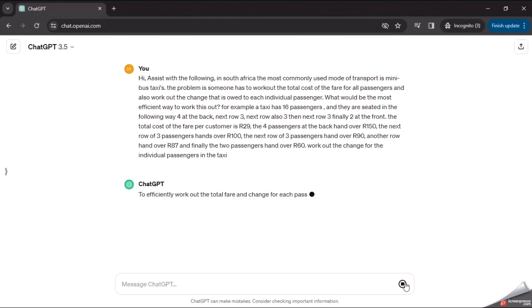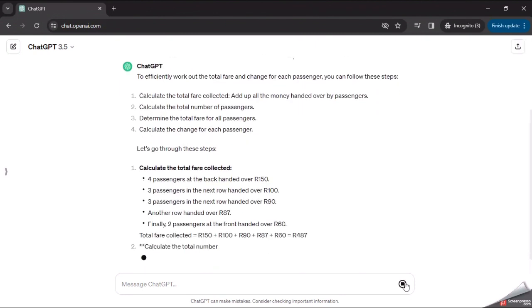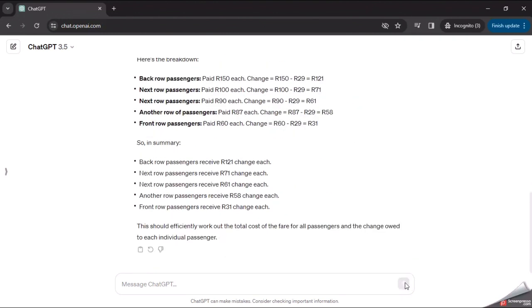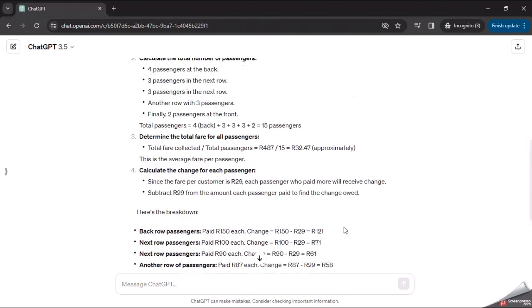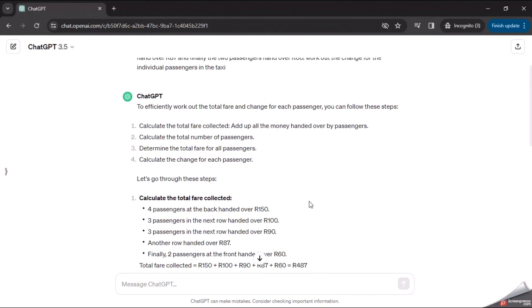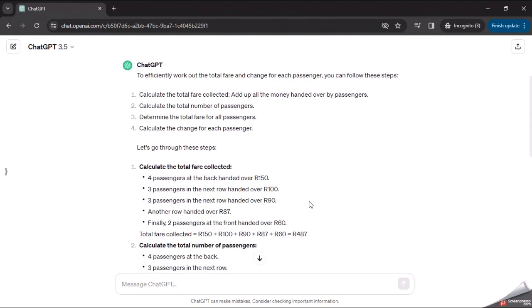Let's give it a moment to process. Okay, it's complete. Let's go into the details of what it says. To efficiently work out the total fare and change for each passenger, you can follow these steps. I like that it gives steps. Calculate the total fare collected, calculate the total number of passengers, determine the total fare for all passengers, and calculate the change for each passenger.